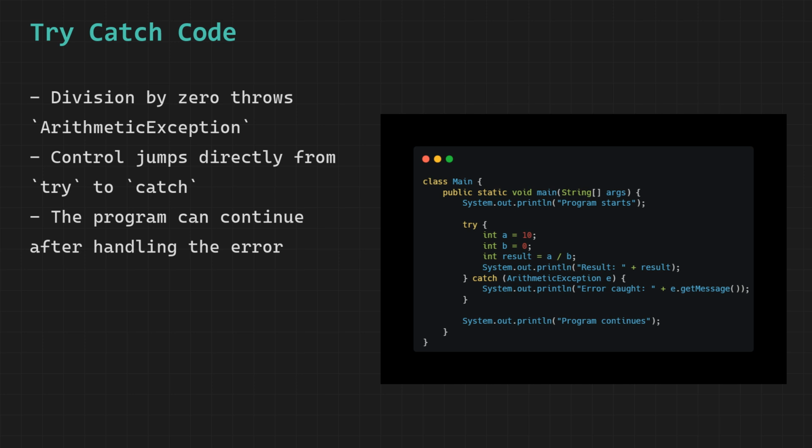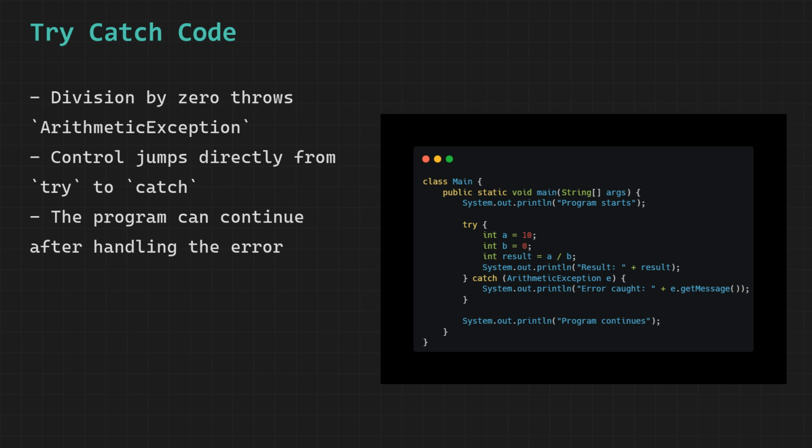The catch block is written to catch an arithmetic exception. Since the exception that was thrown is indeed an arithmetic exception, the catch block matches and Java runs it. Inside the catch block we have access to the exception object through the variable e. We call e.getMessage, which returns a short description of what went wrong. In this case the message is "/ by zero".